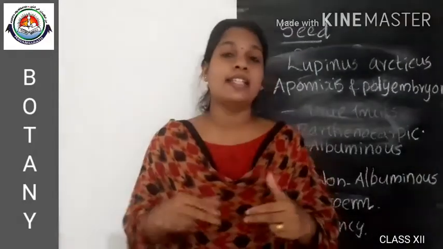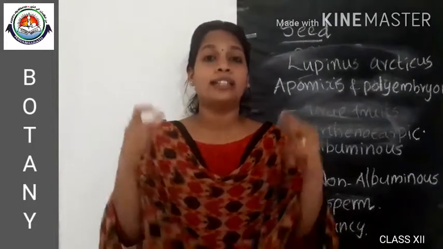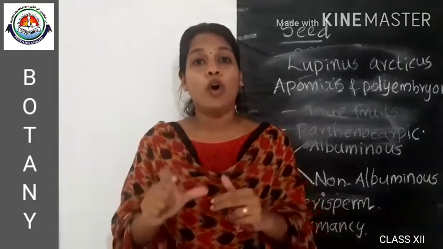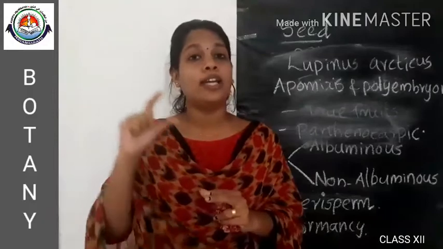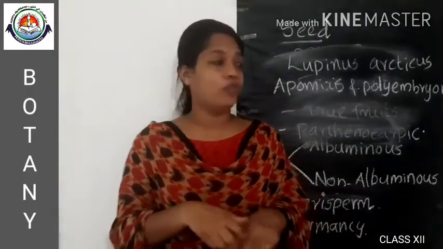In these cases, the ovule will contain more than one embryo, and the presence of many embryos is called polyembryony.